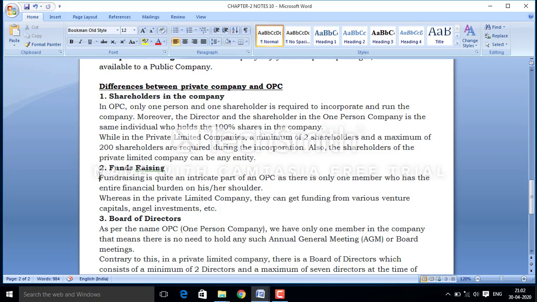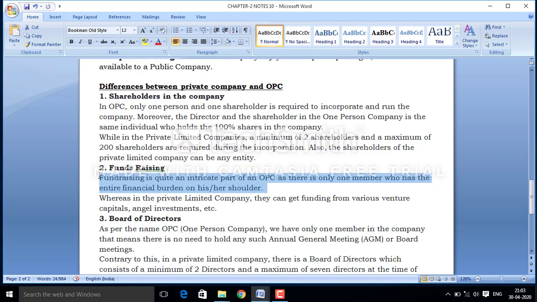Next is raising fund. In the case of OPC, fundraising is quite an intricate part, as there is only one member who has the entire financial burden on his or her shoulder.